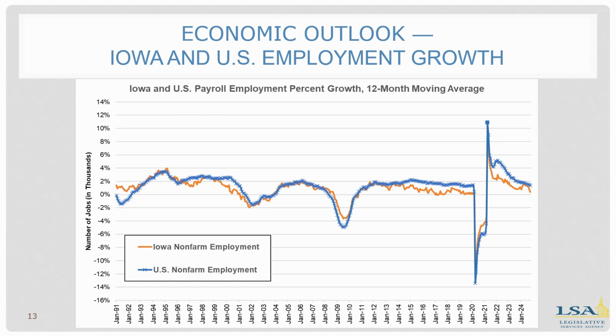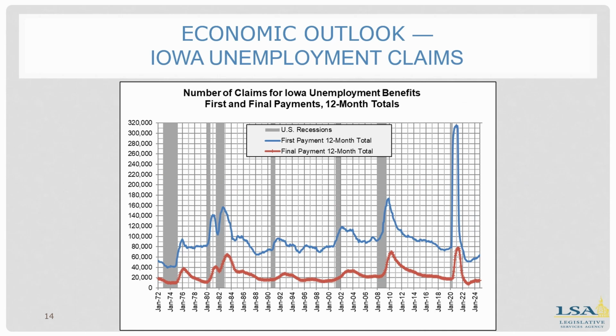You can see employment growth decreasing the last 3 years as labor force issues have continued to weigh on job creation. However, rates are near the pre-pandemic average. Slide 14, Iowa unemployment claims. First payments are in blue and final payments are in red. You can see recessions in the gray bar.